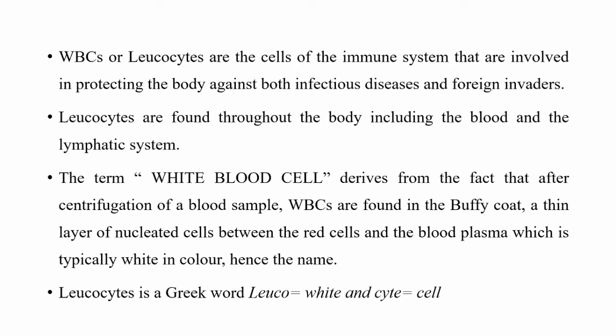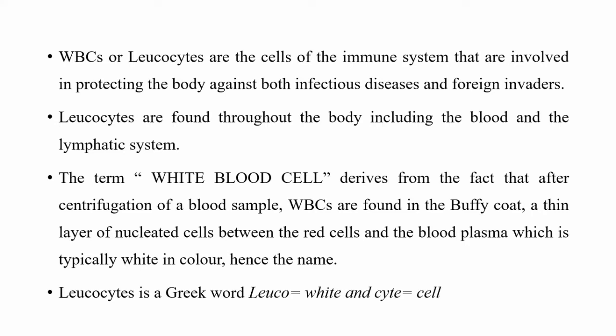Why are they called blood cells? Because upon centrifugation of a blood sample, these cells are found in a buffy coat, which is a layer of nucleated cells.